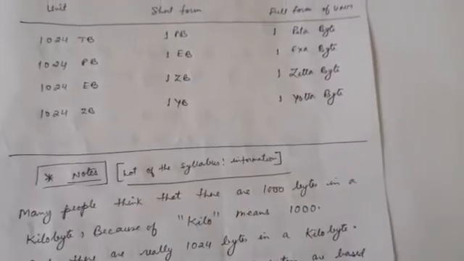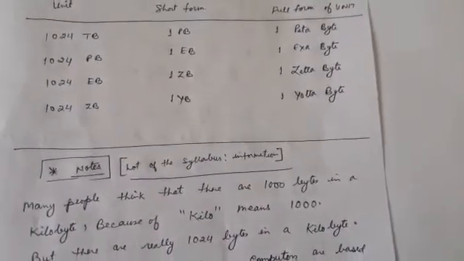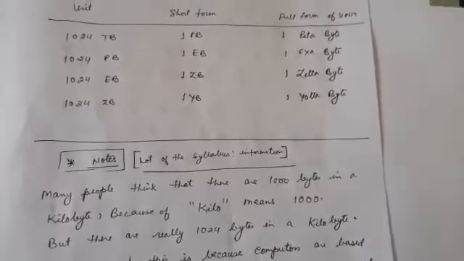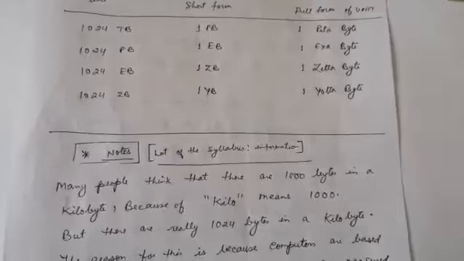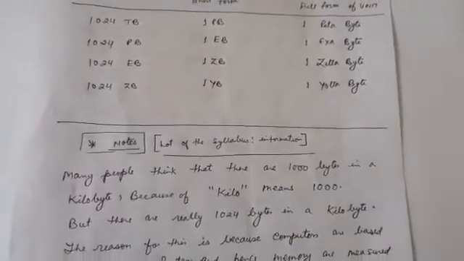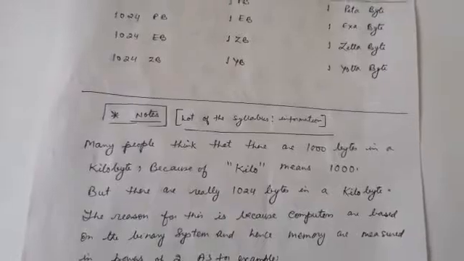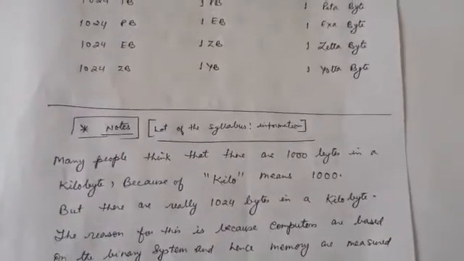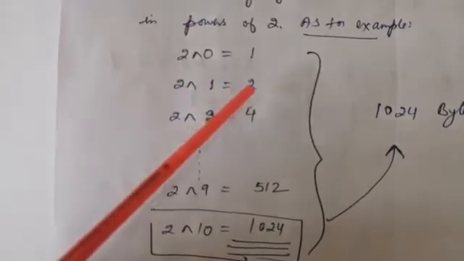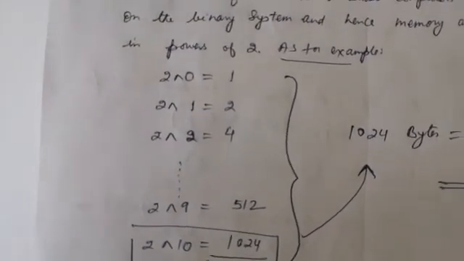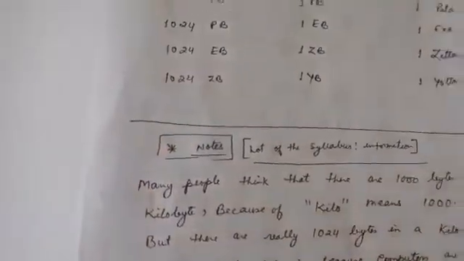And why are we taking 1024 only? Because, as we all know, the computer system stores in binary form, binary digits. 1 kilo is 1000, but we always take powers of 2: 2 to the power 0, 2 to the power 1, 2 to the power 2, 2 to the power 3, 2 to the power 4, and like that. 2 to the power 0 is 1, 2 to the power 1 is 2, 2 to the power 2 is 4, likewise 2 to the power 9 is 512, and 2 to the power 10 is 1024. So that is why 1024 is always taken.